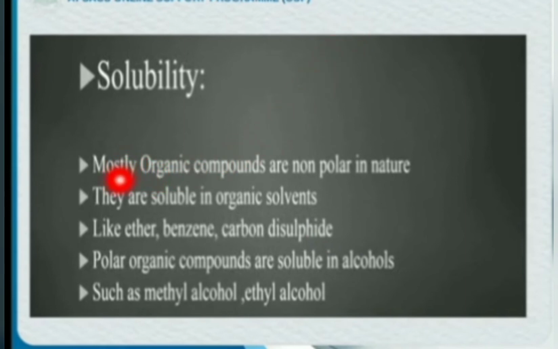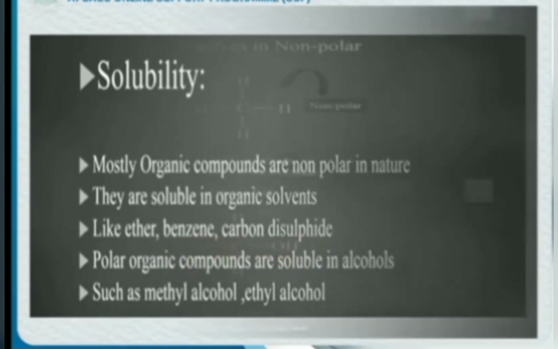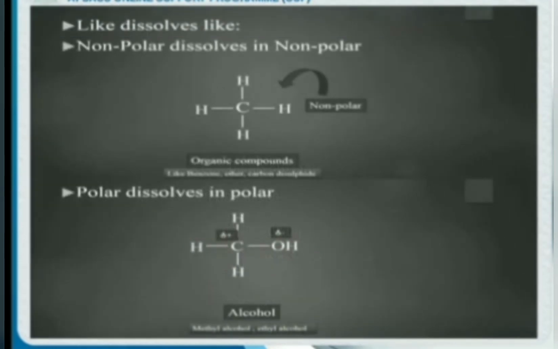Solubility. Mostly organic compounds are non-polar in nature. They are soluble in organic solvents like ether, benzene, carbon disulfide or carbon tetrachloride. Polar organic compounds are soluble in alcohols such as methyl alcohol or ethyl alcohol. There is a property like dissolves like. You have studied this in grade 9. Like dissolves like means polar compounds will be soluble in polar solvents and non-polar compounds will dissolve in non-polar solvents.